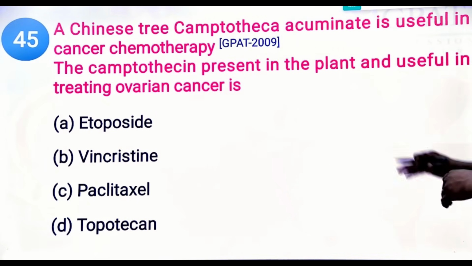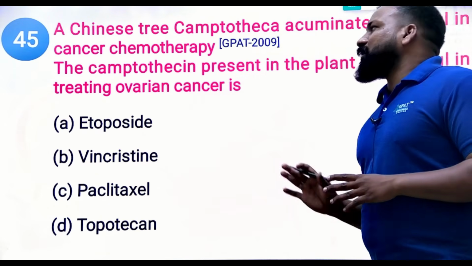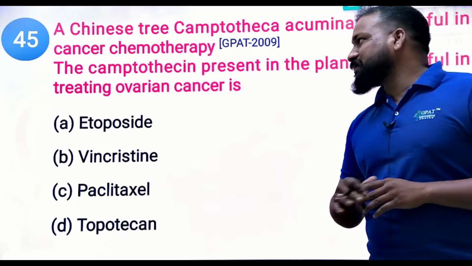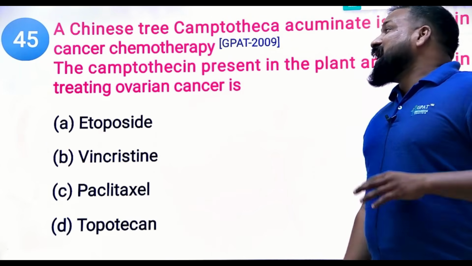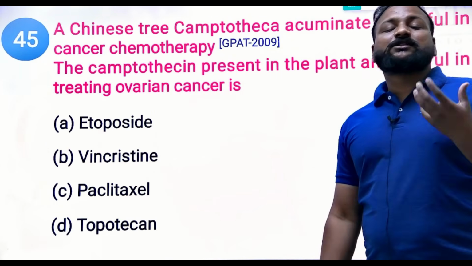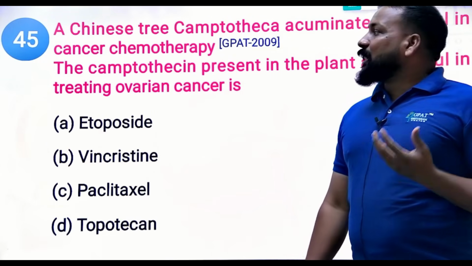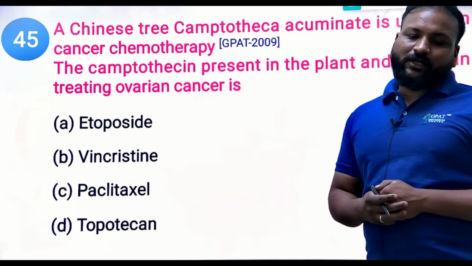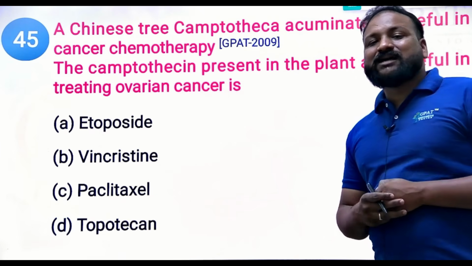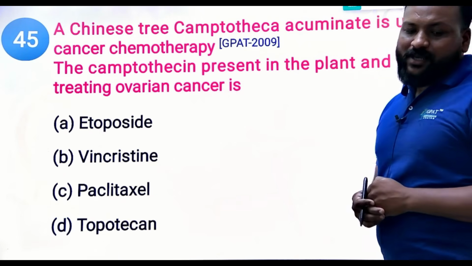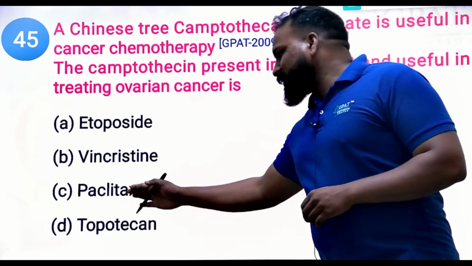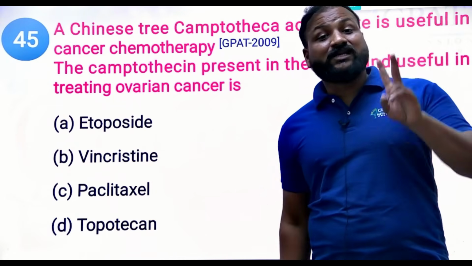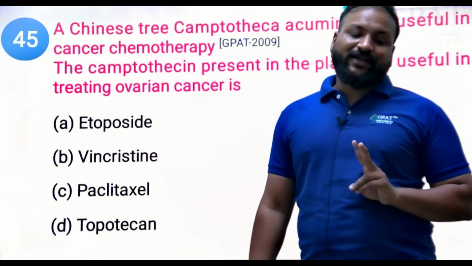Okay, yes. Next, the Chinese tree Camptotheca acuminata is useful in cancer chemotherapy, and the camptothecin present in the plant is useful in treating ovarian cancer. Which of the following is a commercial form or source of the Camptotheca used in cancer chemotherapy? It is known as the happy tree or cancer tree. Which one? Here itself, we can eliminate two wrong options. That's what I said, two odd options you can find.